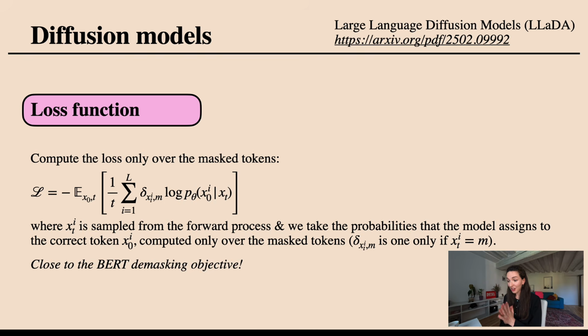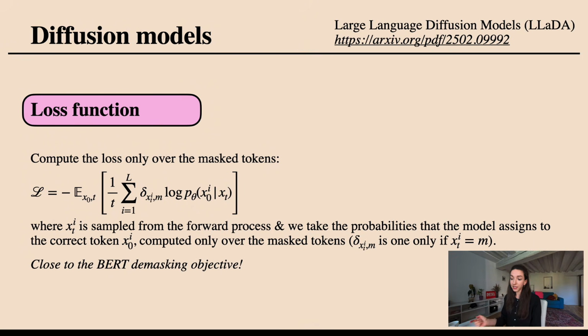As for the loss function that we will use, intuitively it is again very obvious what the choice should be. We would look at the regular loss that we had in autoregressive modeling, where we look at the probability that the model assigns to the correct token, when starting with our sequence of tokens that came from the forward process, so this noised sequence of tokens.